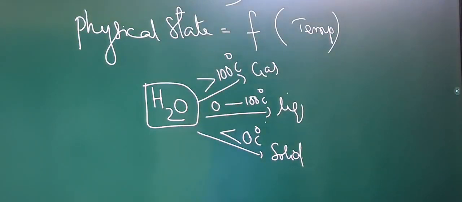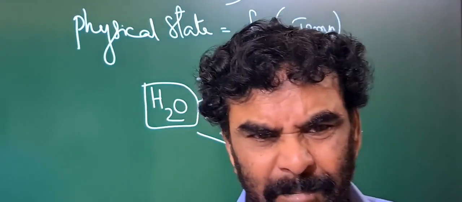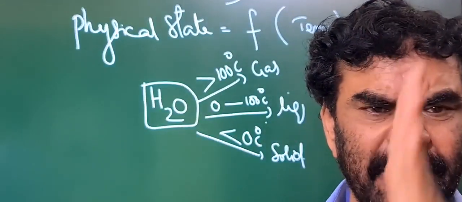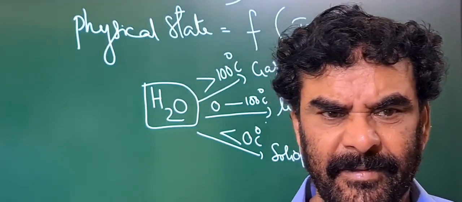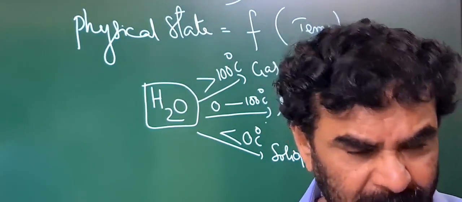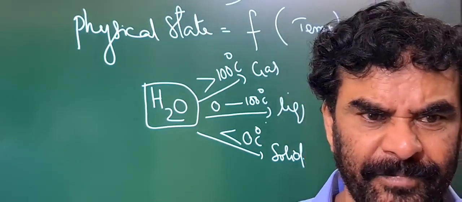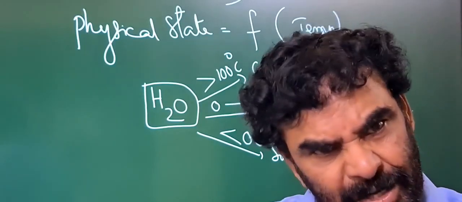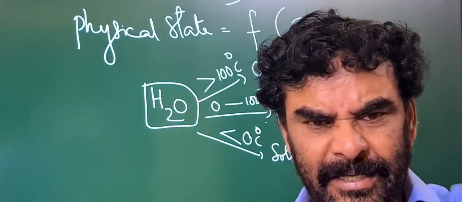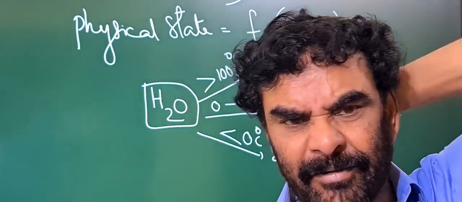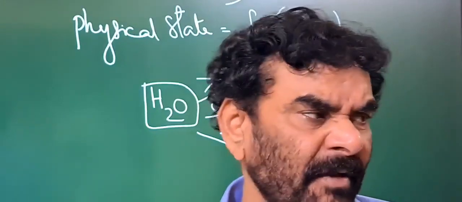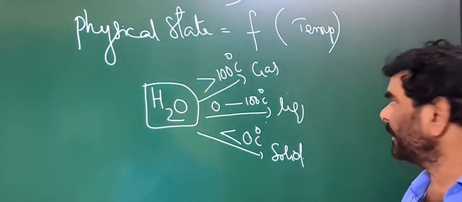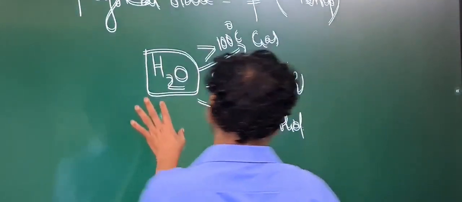So the solid state is not the property of any particular substance. Every substance exists in three physical states, but it is a function of temperature. As we increase the temperature, solid goes into the liquid state, and liquid goes into the vapor state or gaseous state. It is a function of temperature.